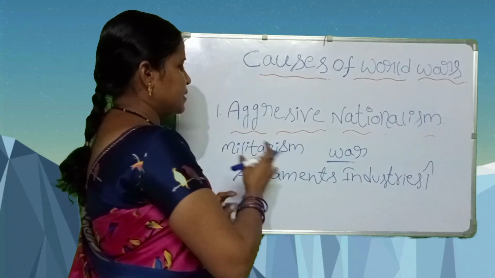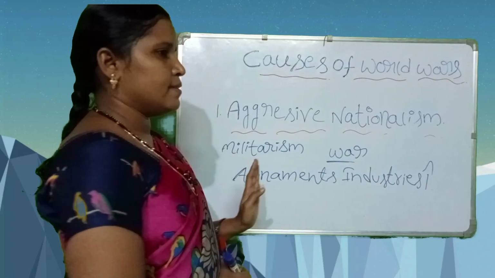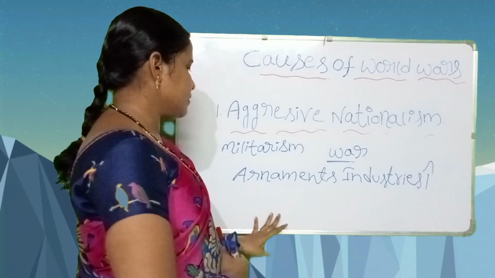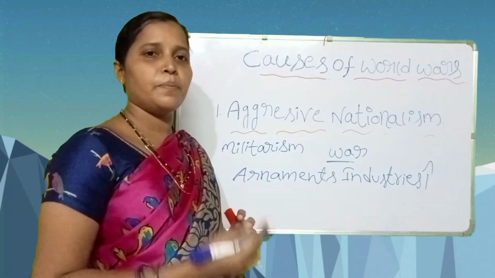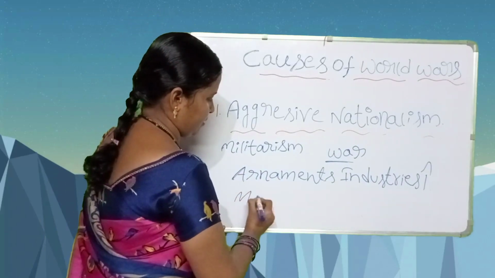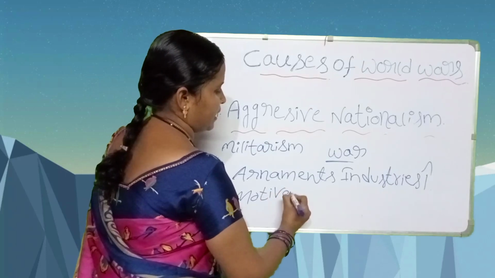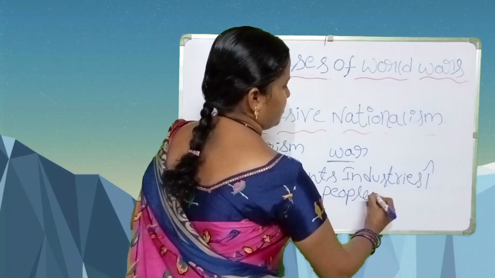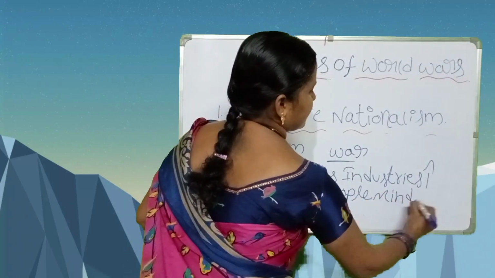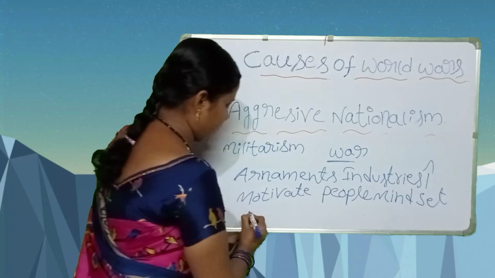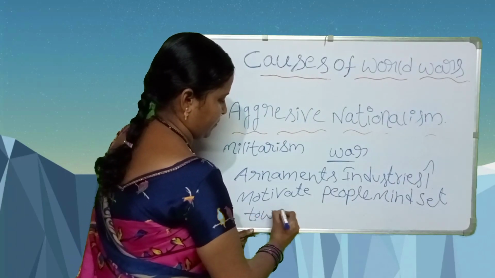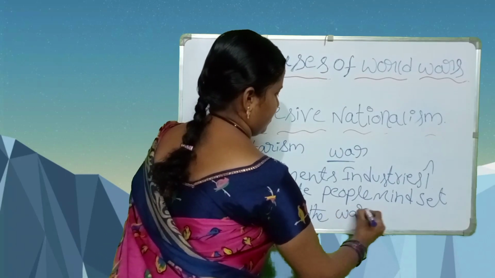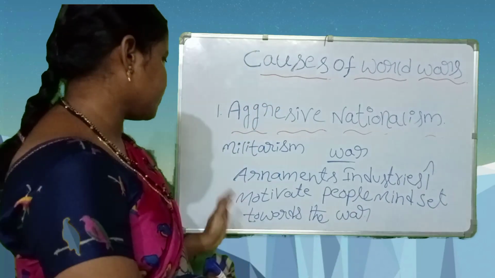So in this militarism, developed countries have the Triple Alliance and Triple Entente. These countries motivate their people's mindset towards the war.